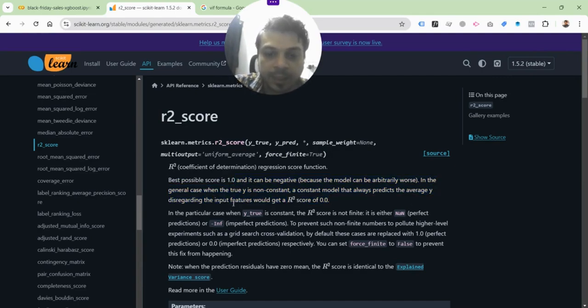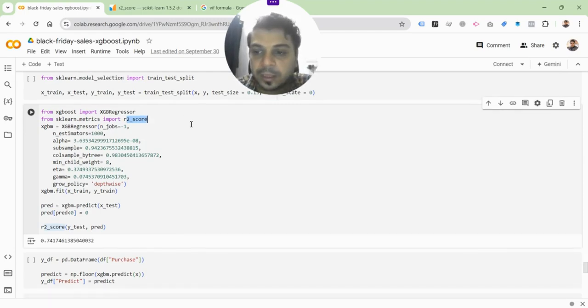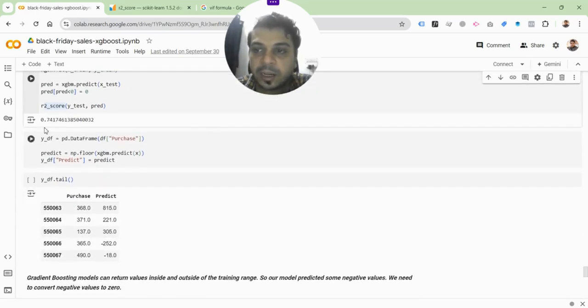So it's basically an explanatory measure, meaning that it gives you an idea of how well the model is able to predict using the predictors that you're using. The closer it is to 100%, or 1, the better it is. Once the prediction has been done, as you can see, we have 74%, which is decent. It's not very bad, it's not very good, but it's reasonable.